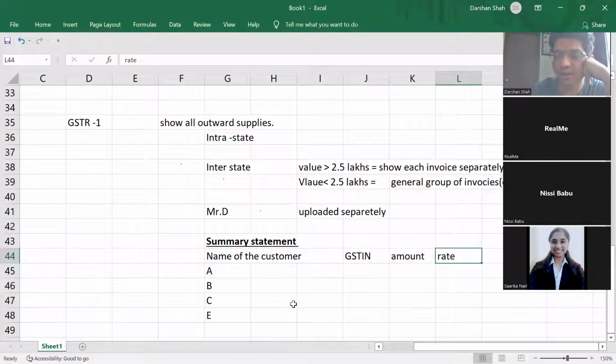See, listen. Where will be the proof for this? What proof? The proof is required only if your invoice value is more than 2.5 lakhs.